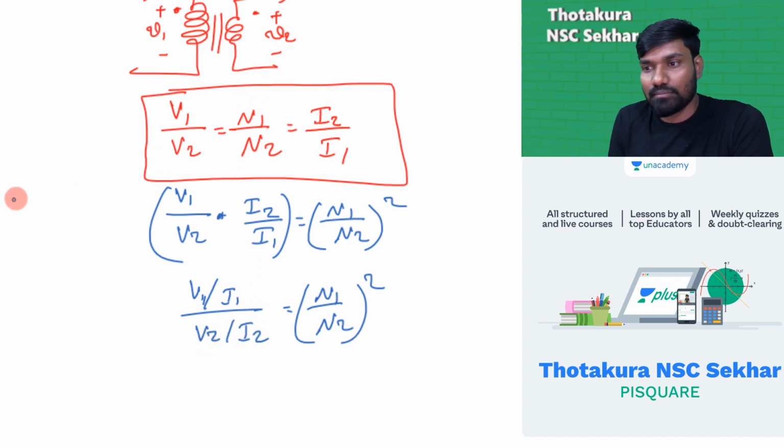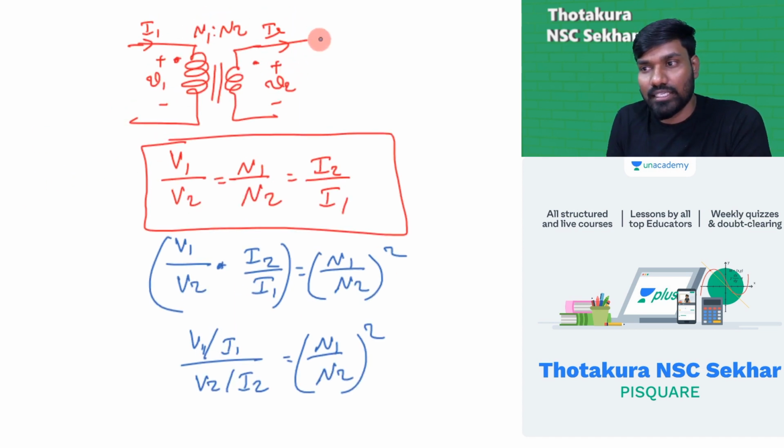Suppose some load is connected here. V2 by I2 is the secondary impedance, not the load impedance. V2 by I2 is the secondary impedance. Be careful with this. Now, I have connected some load here.